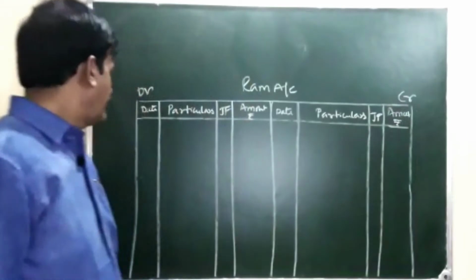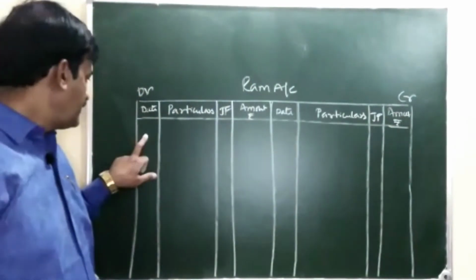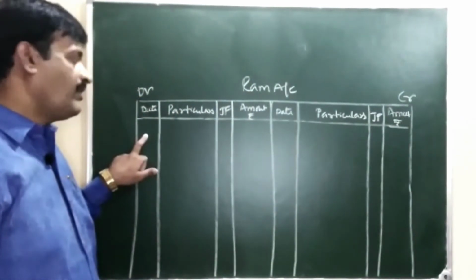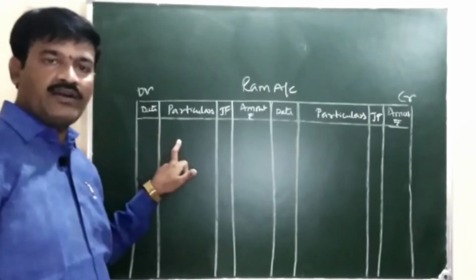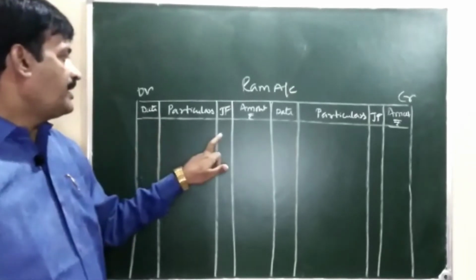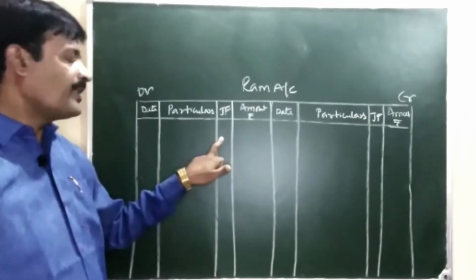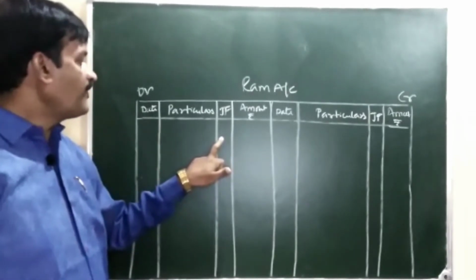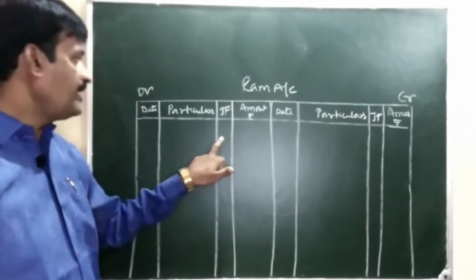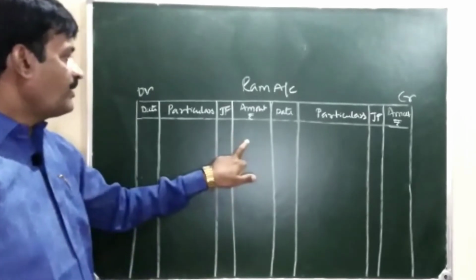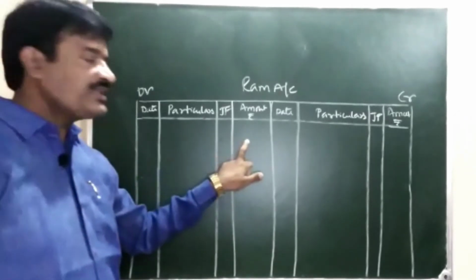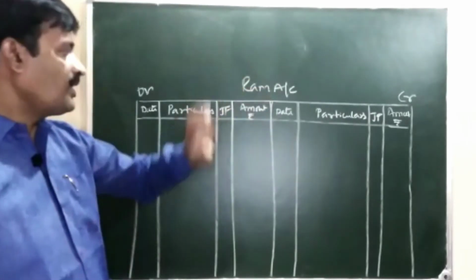In the date column, the date of entry is recorded. In the particulars column, entries are recorded. In the JF column, the journal page number is recorded, from where the entry is posted. In the amount column, how much amount is debited to this account.